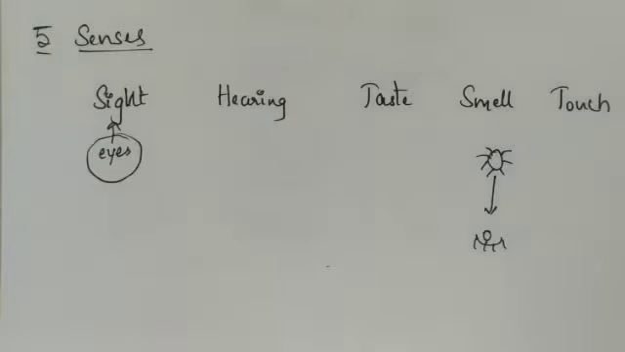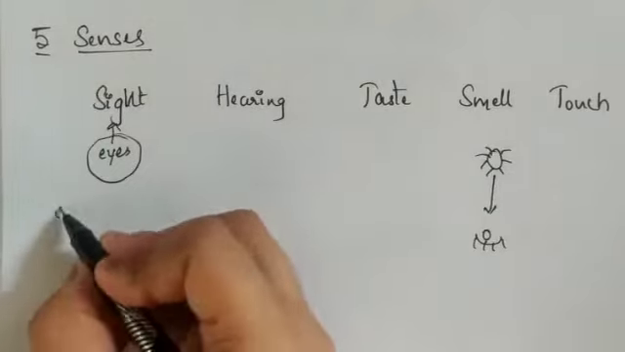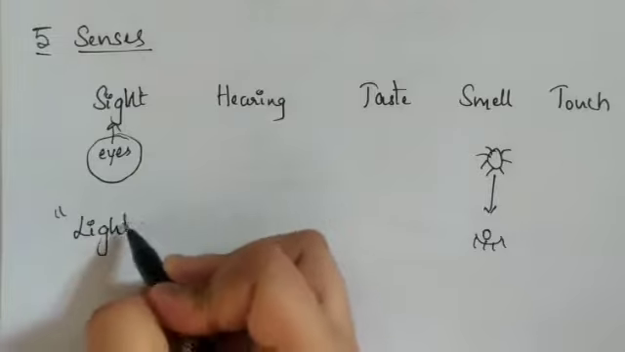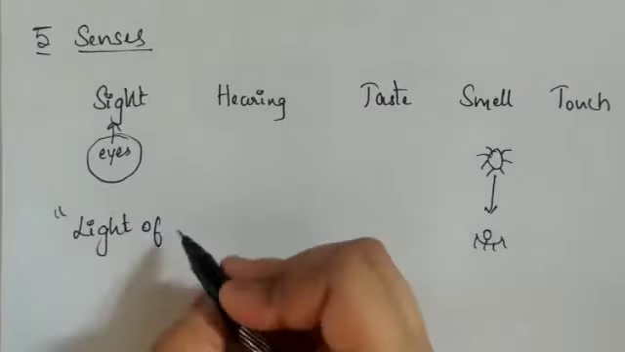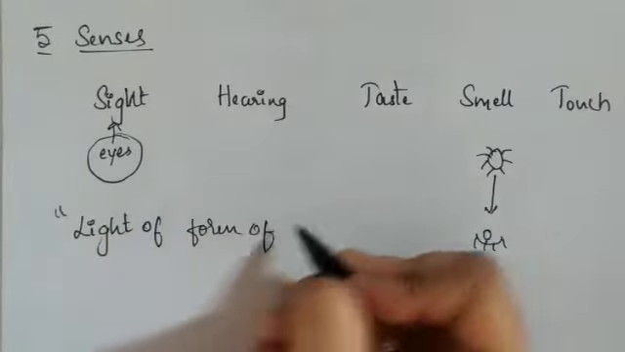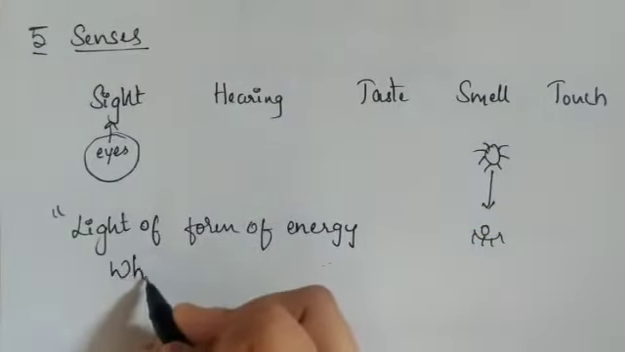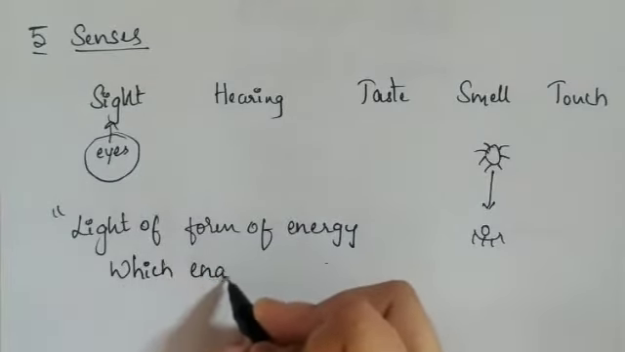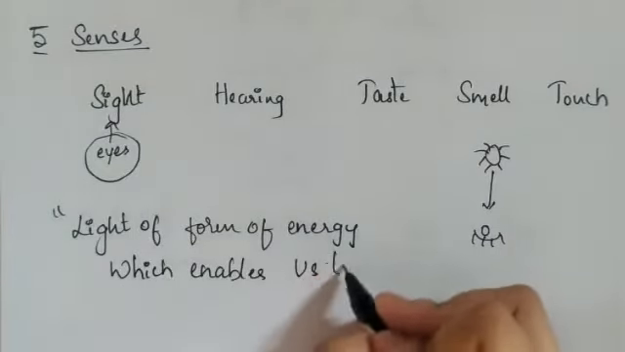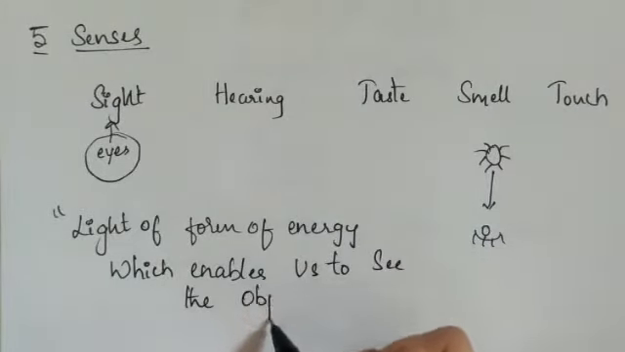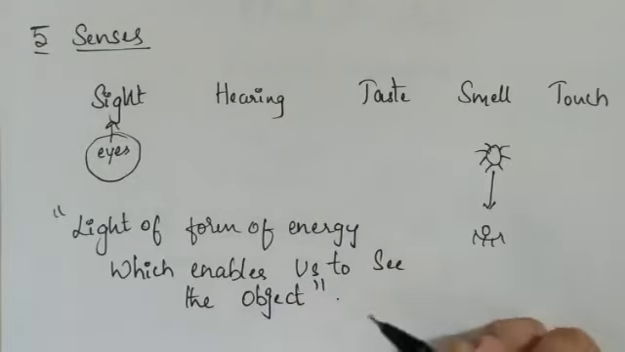So by this, how can I define light? What is the definition of light? Light is a form of energy. It is a form of energy which enables us to see the world, which enables us to see objects, or which makes them visible, and that is called light.